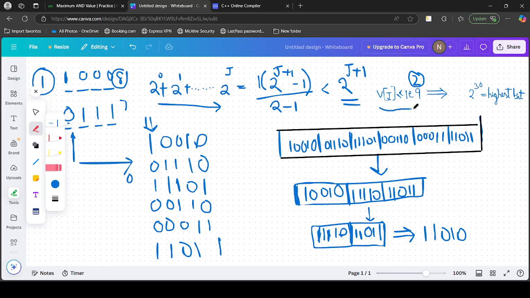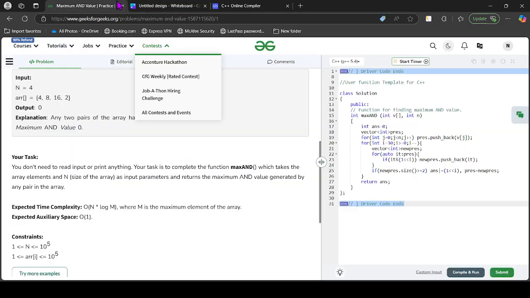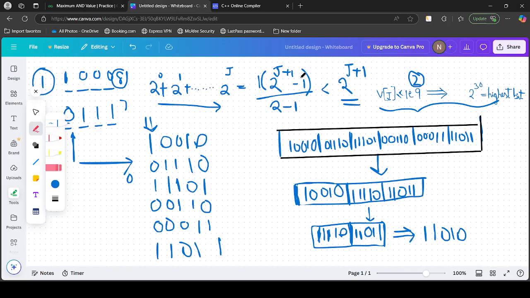Coming to the second observation, as the given value is 10^5, let's assume that it can go up to 10^9, and in this case the maximum highest bit is 30. So there can be at most 31 bits set for an integer. Now coming to the main example, let's take these 6 numbers as the given array: 10010 and so on up to 11011.